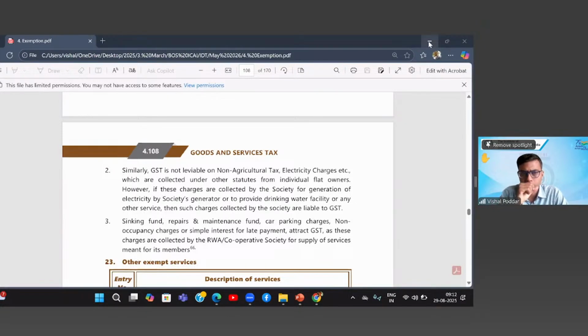Exempted from GST. So, property tax, water tax, if collected by the RWA cooperative society on behalf of the MCGM from individual flat owners, then GST is not leviable.